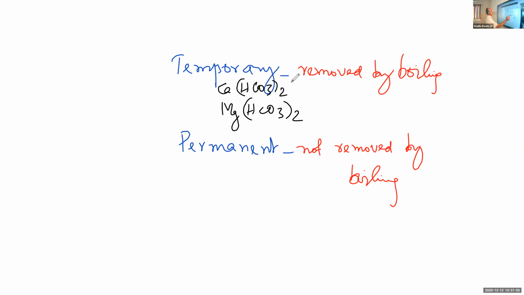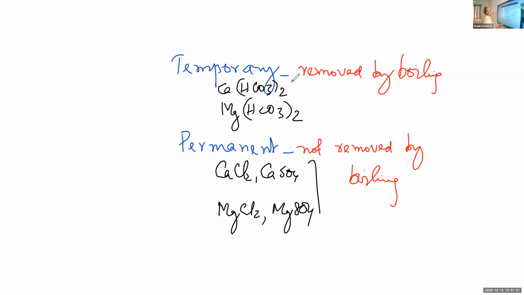While the permanent hardness is due to calcium and magnesium chlorides and sulfates: calcium chloride, calcium sulfate, magnesium chloride, magnesium sulfate. These are the reason for permanent hardness. And the others are the reason for temporary hardness. So temporary hardness is due to calcium and magnesium hydrogen carbonates, while permanent hardness is due to calcium and magnesium chlorides and sulfates.